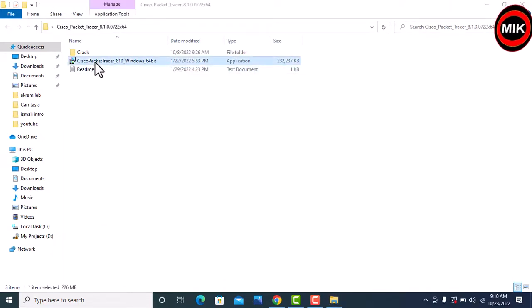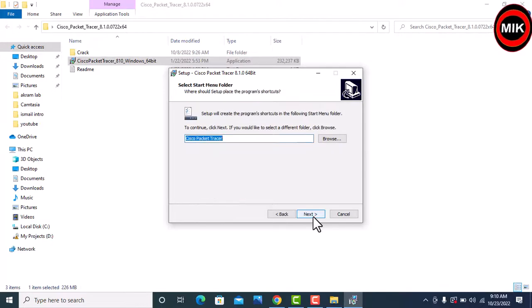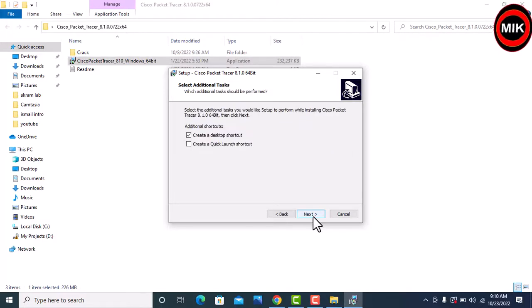Now I have clicked, and it is opening. So simply yes. I accept the agreement, so next. Create a desktop shortcut: if you want a desktop icon, it will provide you an icon on the desktop.